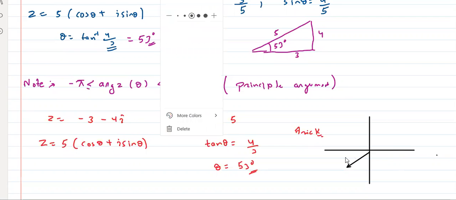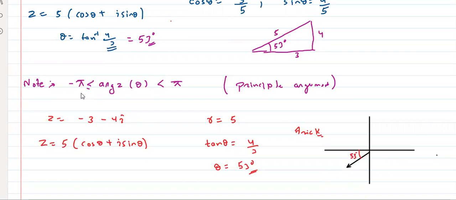Okay, which means this is 53 degree. This is 53. Okay, right? But as I told you, the angle should be either this or this, right? Yes or no? Right? Pi tak nahi to 0 se minus pi tak. So what is this angle, guys? What is this angle theta? If this is 53, then what is this angle?